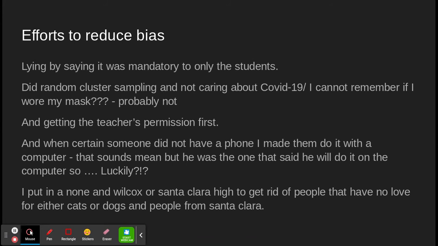And when a certain someone did not have a phone, I made them type in the URL. That was fun. Not really. It was just making them type it in gradually, waiting literally next to them, one keyword at a time. That's why I literally did, waiting for them for 1, 2, 3 days because I had a little.